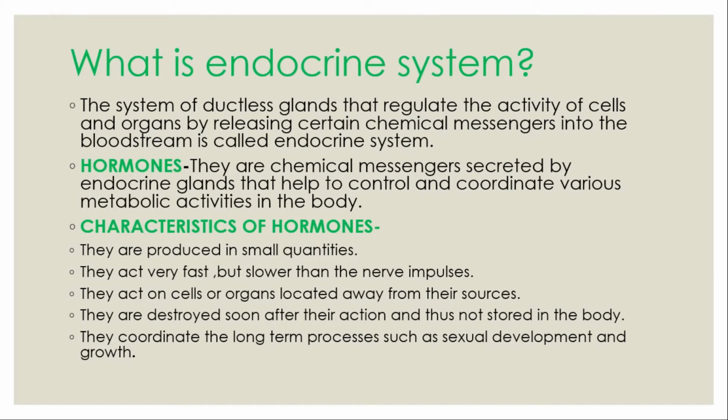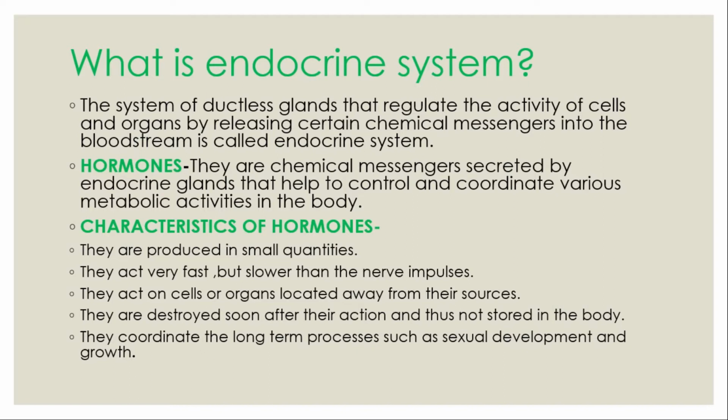is called the endocrine system. Now, there are certain words which you might not be able to understand, like ductless. Duct you can say is something like a pipe or a tube. And this endocrine system does not have any such ducts in it. It is regulating the activity of the organs by releasing certain chemical messengers. Now, these chemical messengers are what we call hormones, and they are directly released into your blood.